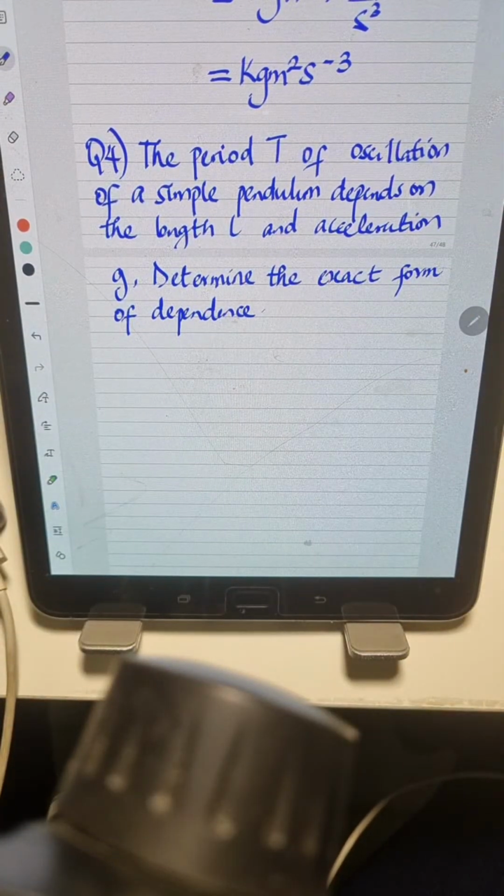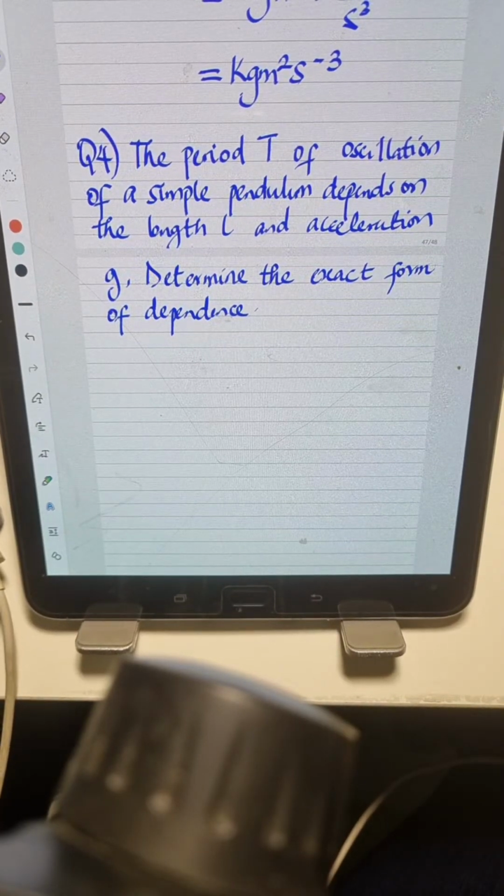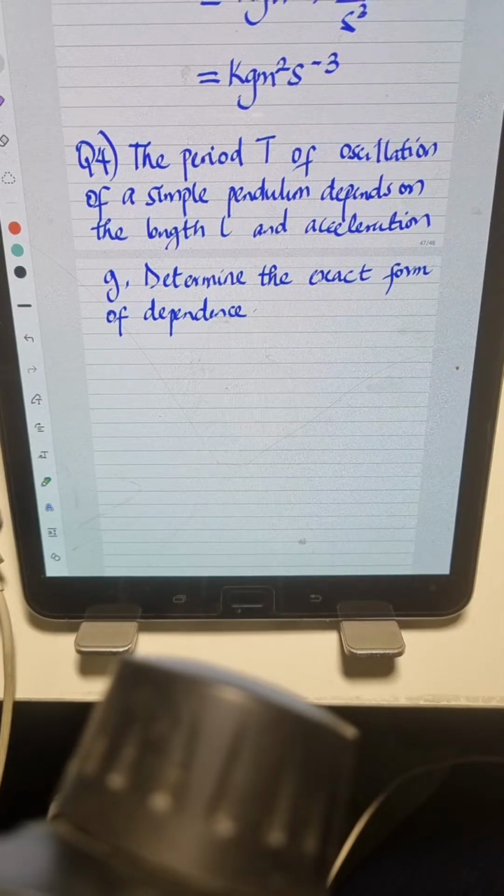Okay, so let's get started. The period T of oscillation of a simple pendulum depends on the length L and acceleration G. Determine the exact form of the dependence.